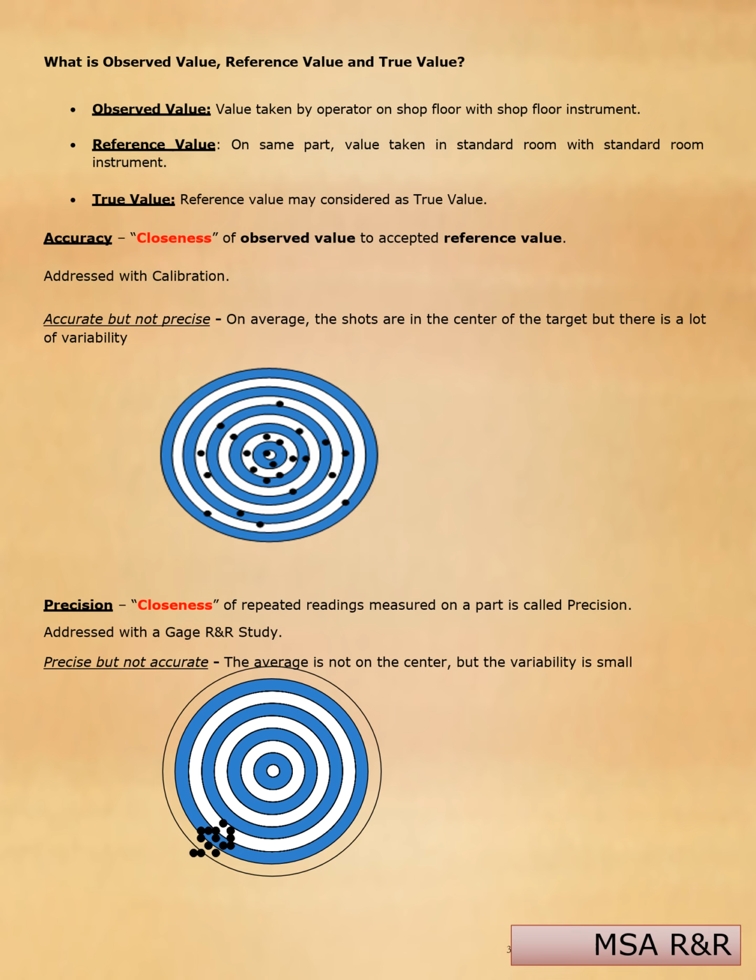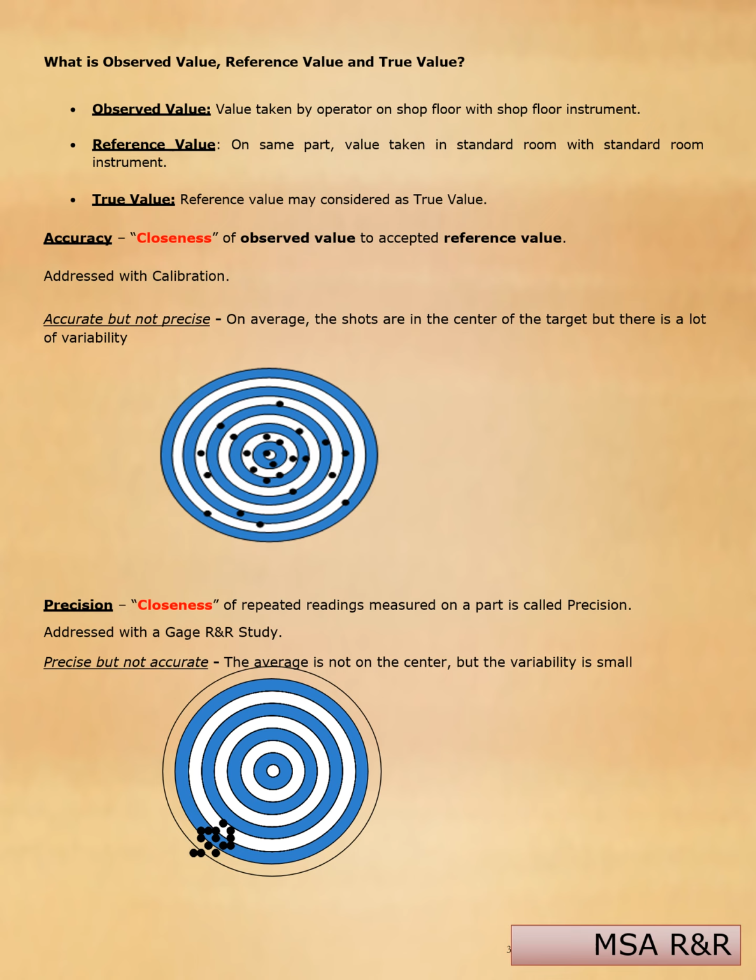What is observed value, reference value, and true value? Observed value: the value taken by the operator on the shop floor with shop floor measurements. Reference value: on the same part, the value taken in the standard room with standard room instruments. True value: the reference value may be considered as the true value. Accuracy: closeness of the observed value to the accepted reference value. It is normally addressed with calibration.